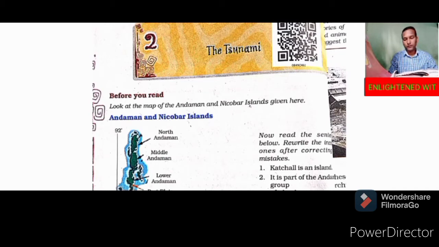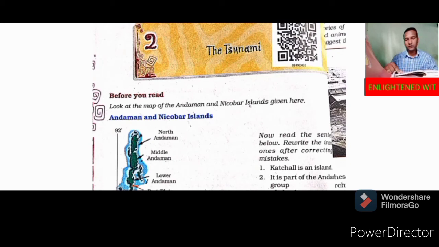North Andaman, Middle Andaman, Lower Andaman, Port Blair, Andaman Sea, Little Andaman. After that below, you will find Nicobar Islands, that is Indian Ocean, Car Nicobar, Tarasa, Little Nicobar, Great Nicobar. Now read the sentences below. Rewrite the incorrect ones after correcting the mistakes.